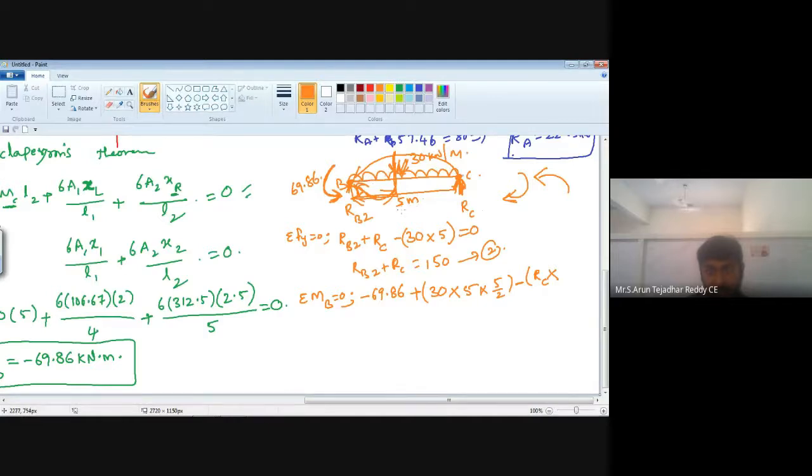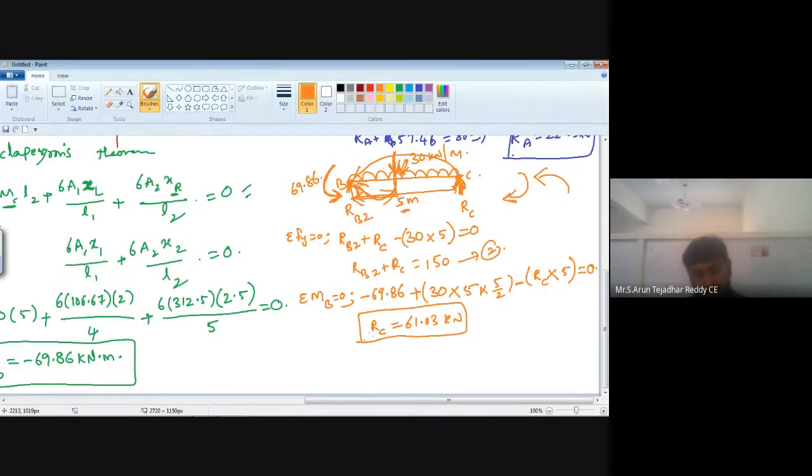C to B is 5 meter, is equal to 0. Now, all of you open your calculator and enter these values, then you will get one value, that is RC. Here RC is equal to 61.03 kilonewton.